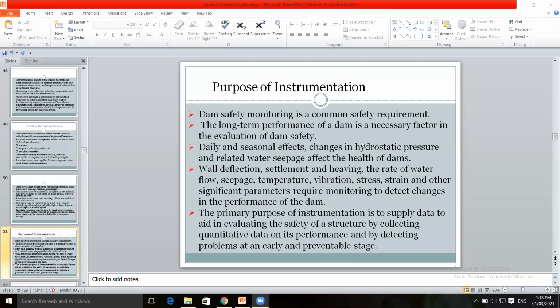The main purpose is to decide the safety requirement, whether the dam is safe or not, whether the dam will withstand the various types of forces, pressure, then stress and strain induced within the dam, and depending upon the changes in the hydrostatic pressure and related water seepage, how it will affect the health of the dam.